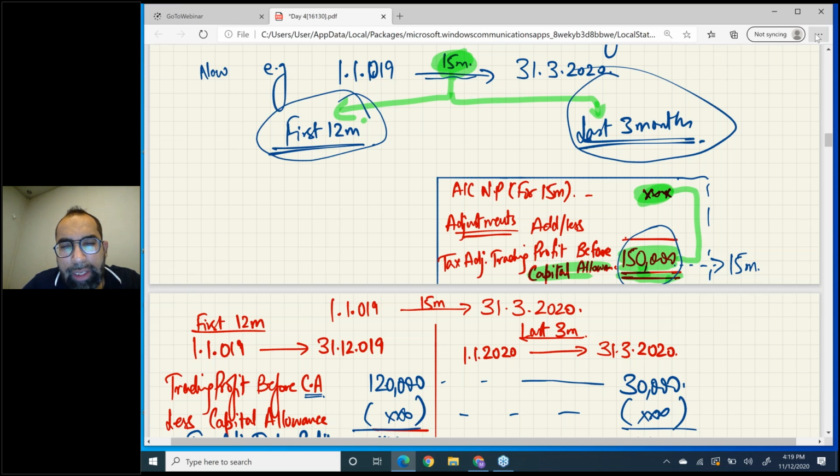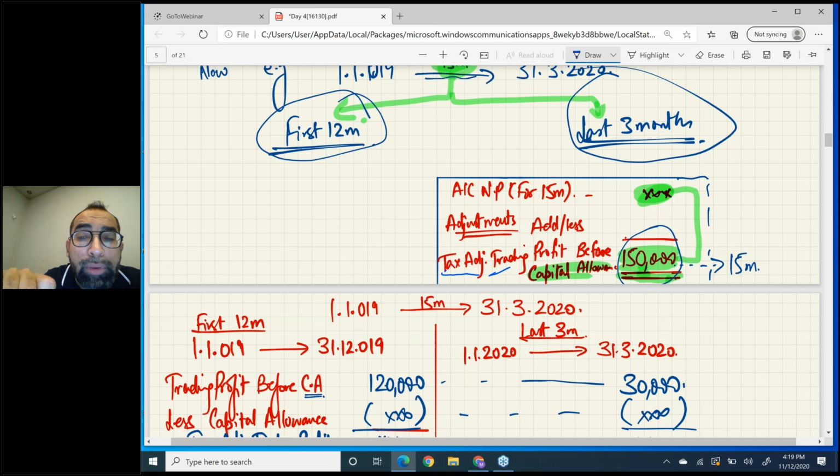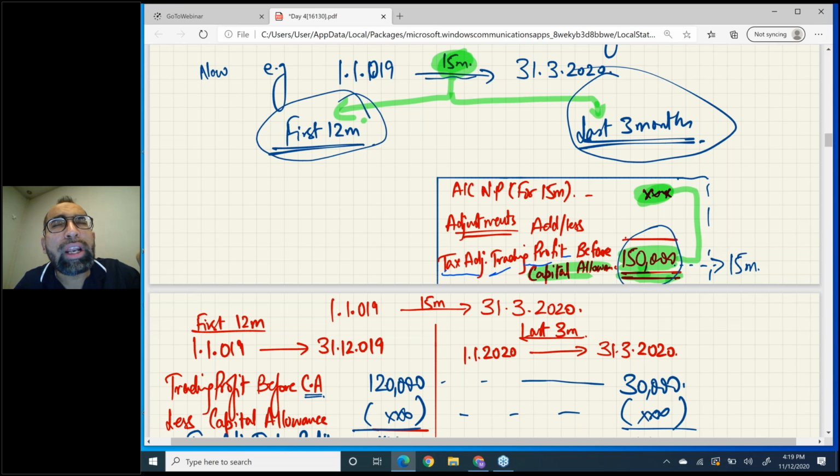Normally you are given accounting net profit for 15 months. What you will do is make all adjustments: add back all those expenses which are allowed in accounting but not allowed in tax. You remember the trading income adjustment. First you will calculate the tax adjusted trading profit before capital allowance. That means you have done all adjustments for 15 months except for capital allowance.